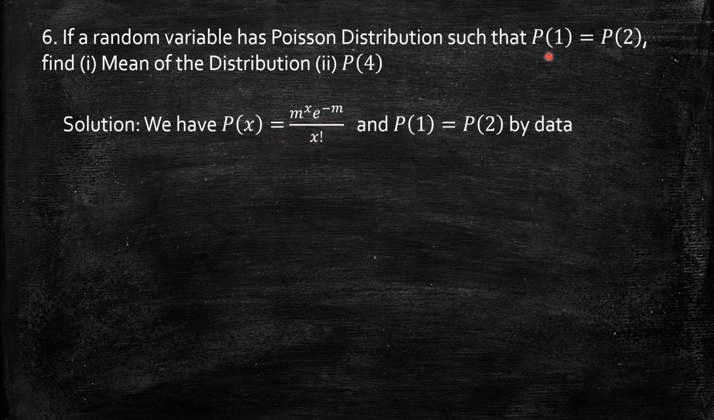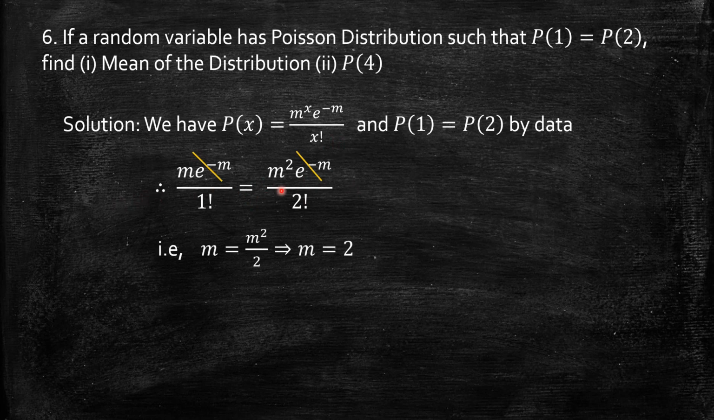And by data, P of 1 equal to P of 2. So if I substitute here x equal to 1 and 2, we get m e power minus m by 1 factorial is equal to, when x equal to 2, m square by 2 factorial exponential minus m, which simplifies to, I can cancel exponential minus m on both sides.